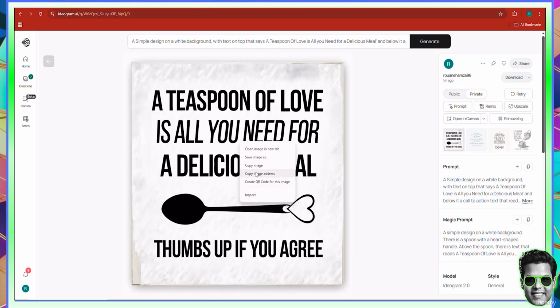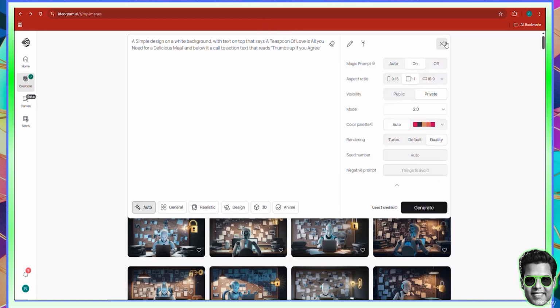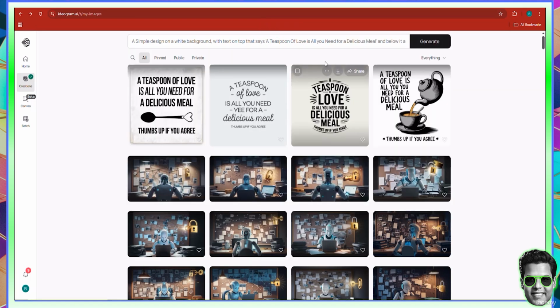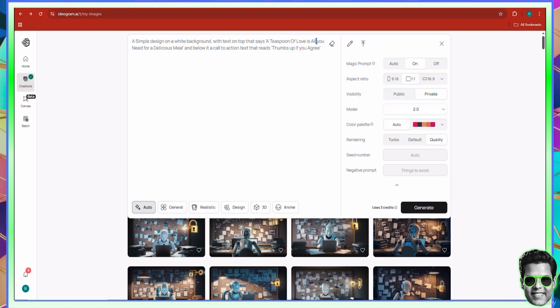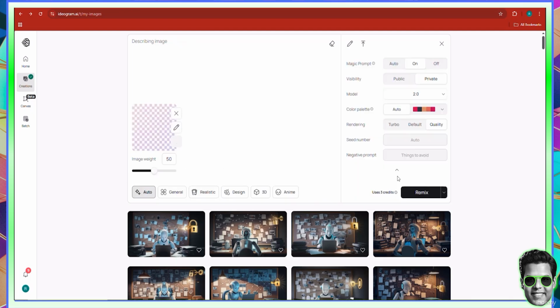Now, what I could say, though, is I could copy this image, and I could actually go back here. And now I'll show you one of the best features about this particular tool. Now, I could delete this prompt right here. And if I click Control V, since I copy pasted the image, it's going to put the image in here. And there's this remix button, which if you click, it's going to give you a description of the design.